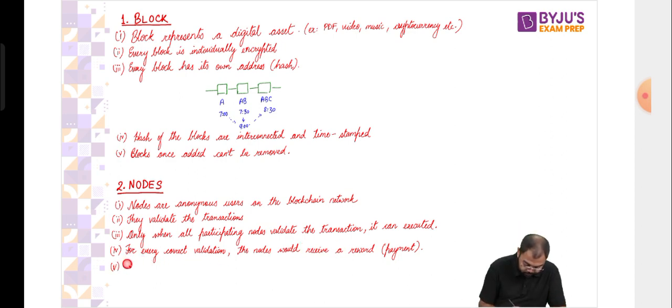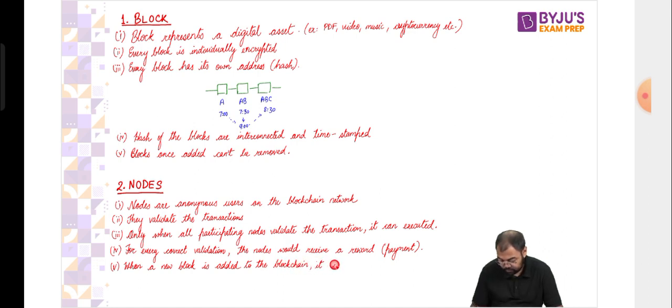So when a new block is added to the blockchain, it is called crypto mining. Correct? It is called crypto mining in terms of cryptocurrencies. So this is basically what we see in terms of cryptocurrencies.